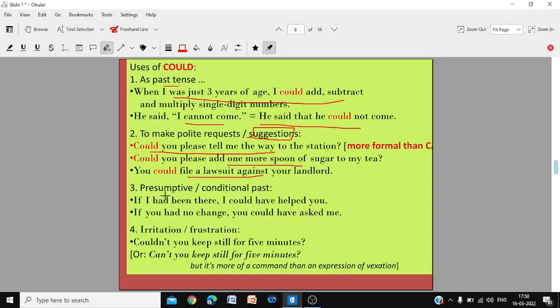Presumptive or conditional past. If I had been there, I could have helped you. If you had no change, you could have asked me. These are the conditionals. And irritation or frustration: couldn't you keep still for 5 minutes? You're so irritating. But it's more of a command than vexation. You can also say, can't you keep still for 5 minutes? More of a command, a rebuke.